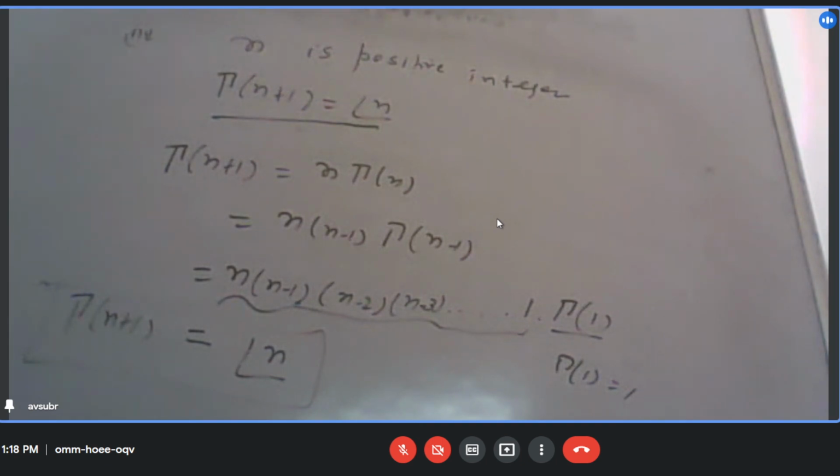So we have seen some of the properties of the gamma function. We'll continue with this, and we will talk about another type of function that we call beta functions. They are very useful, therefore we are learning about this. So today I will stop over here only.